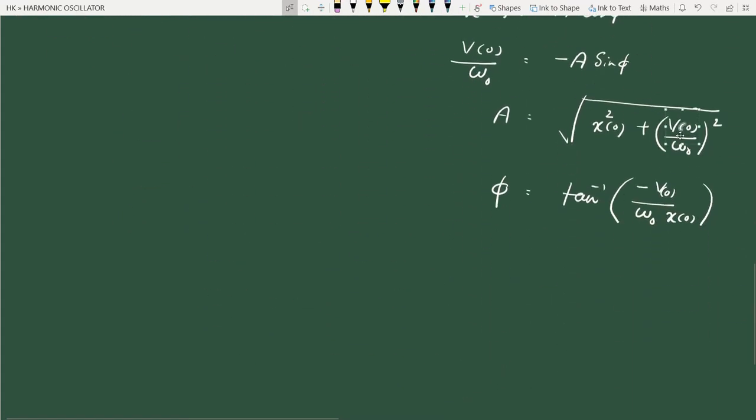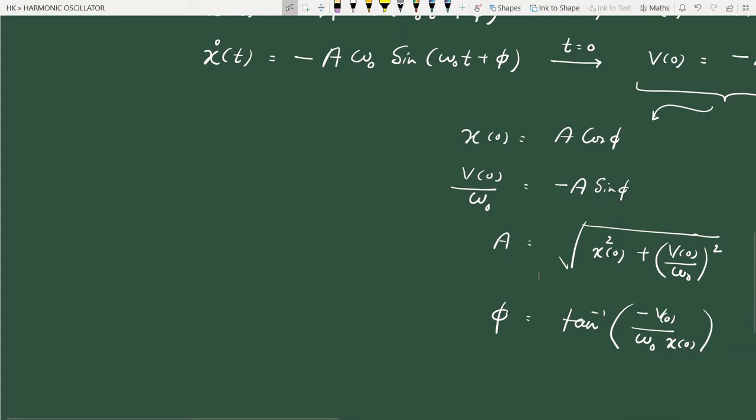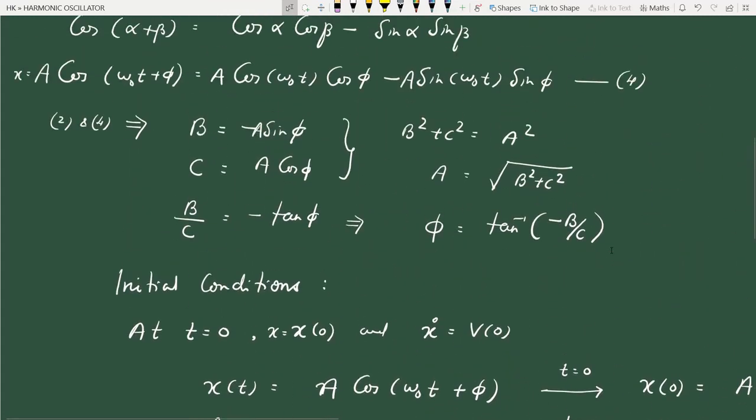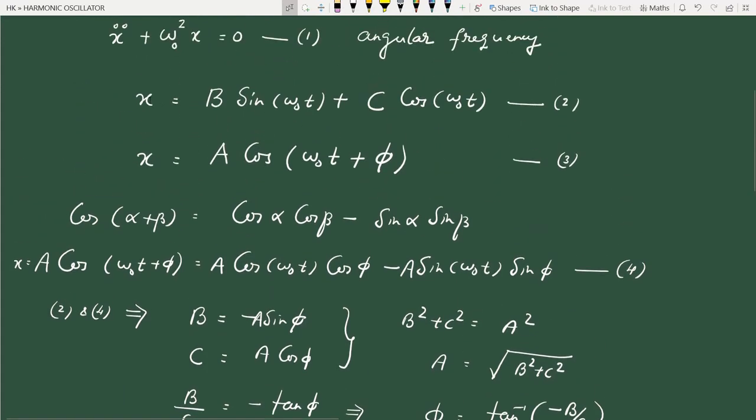Actually b is this value, v0 by omega 0, so you can look at these two terms. This is b, and c is x0. So you can directly get this from equation 2 also.